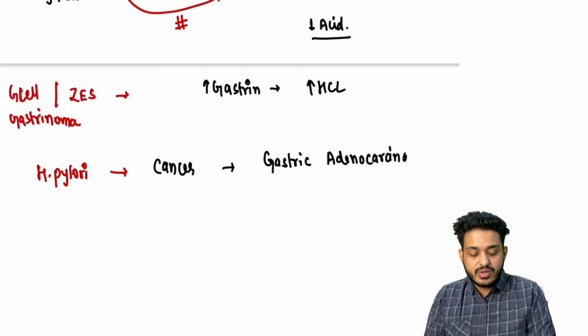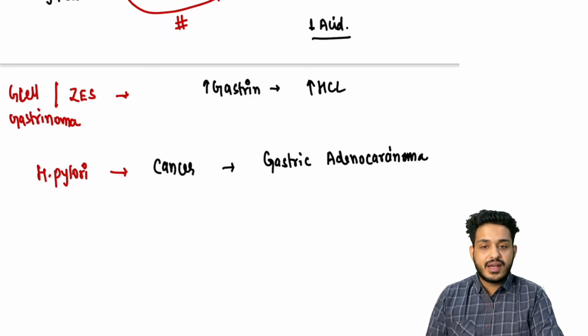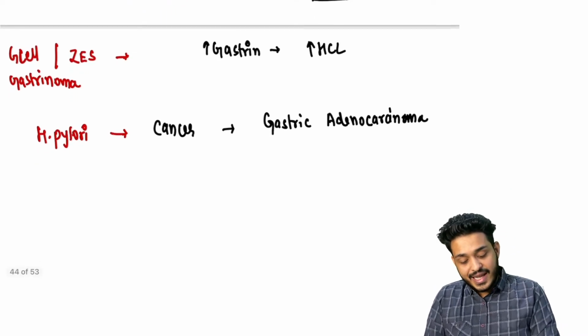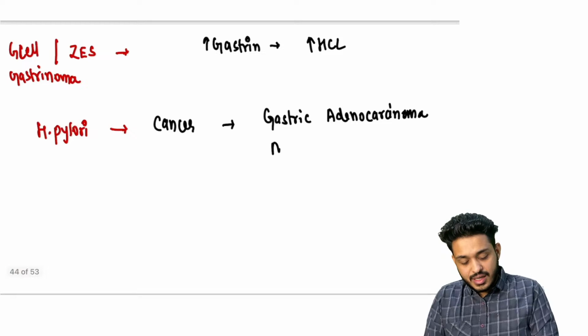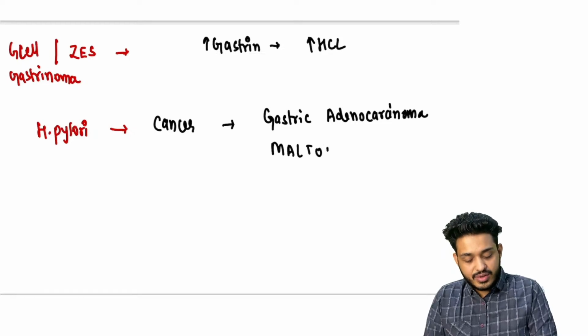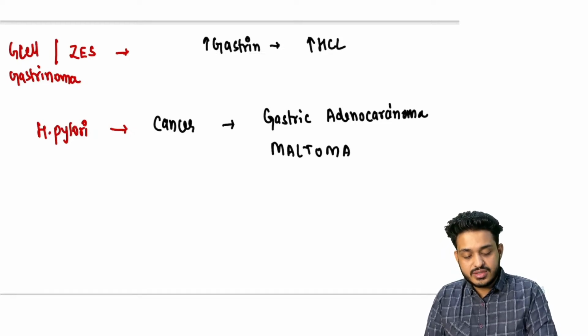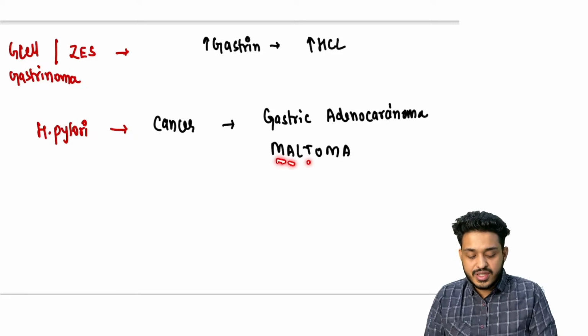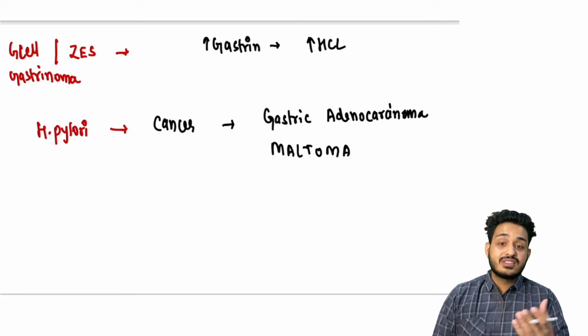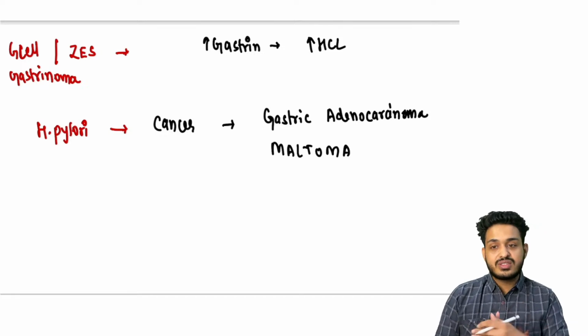Why did I say adeno? Because it is gland, right? Adeno means cancer of the gland, right? Next thing, it can cause another tumor that is known as maltoma, mucosa associated T cell lymphoma. So look, there is a simple bacterial infection and it can cause cancer in the patient.